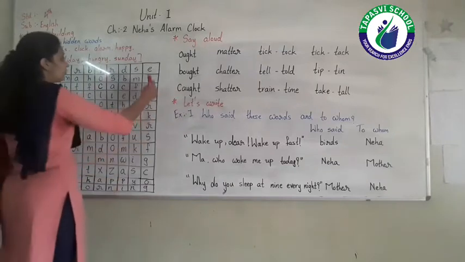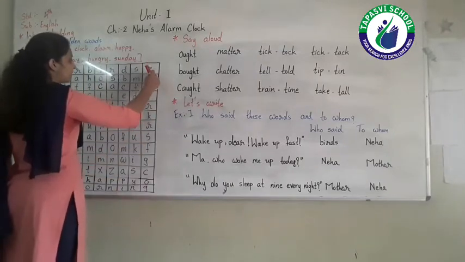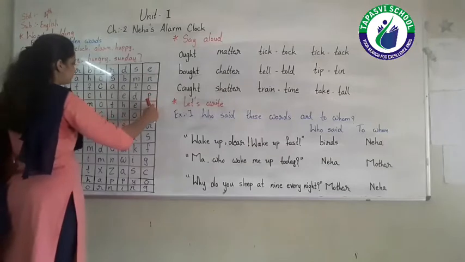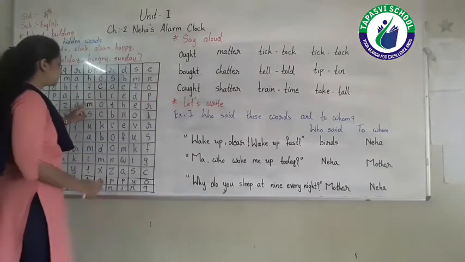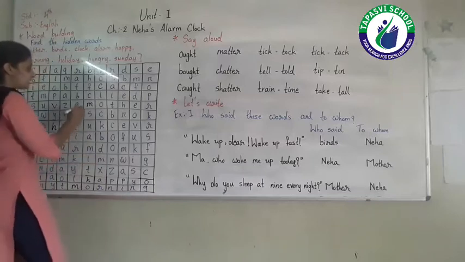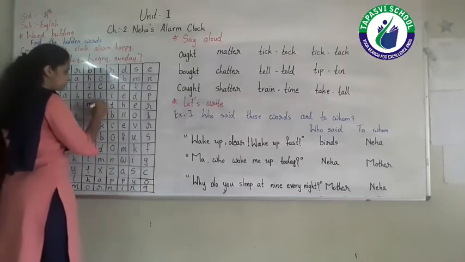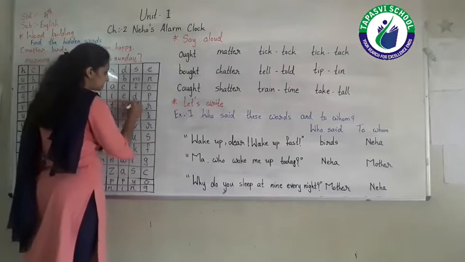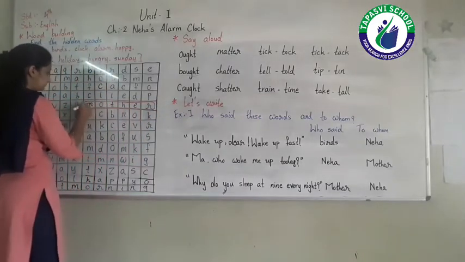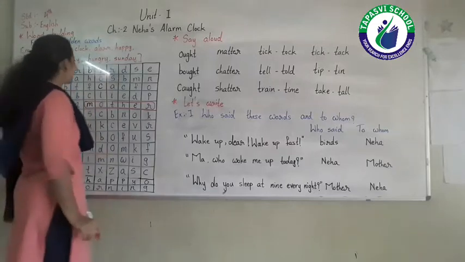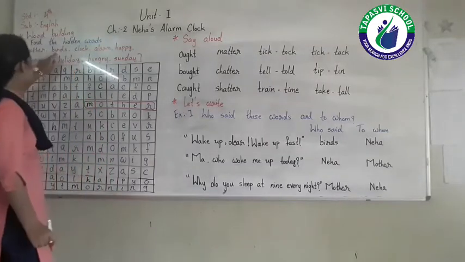The spelling of mother is given in row number 5. So we have to encircle the spelling of mother. Okay. Now the next one, birds.